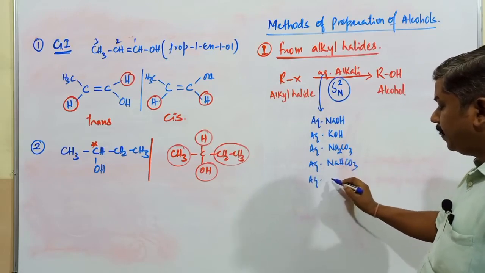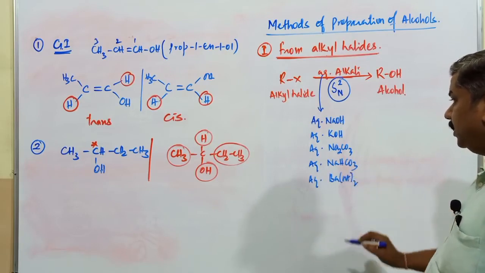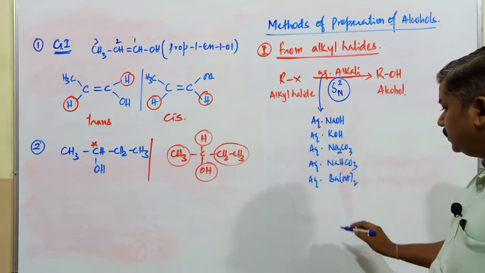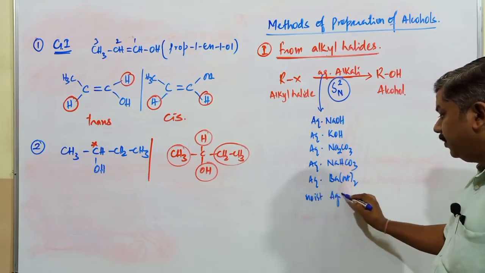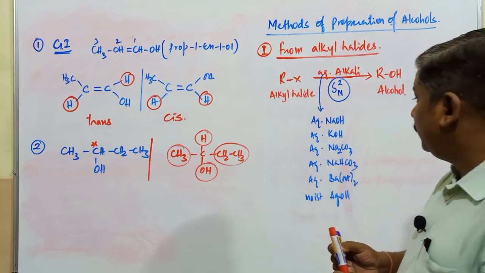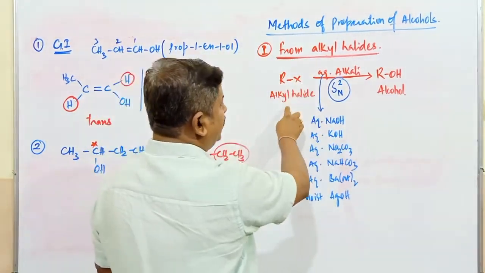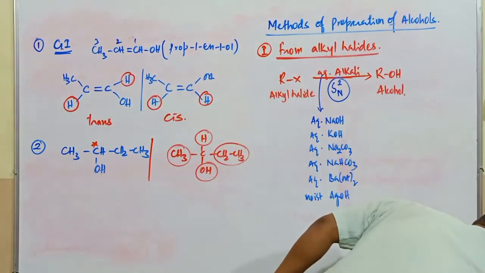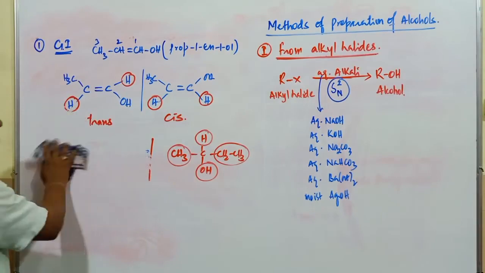Another one, barium hydroxide, Ba(OH)2. Next one, even we can use a certain amount of moist AgOH, moist silver hydroxide. Any of these compounds are used in this reaction. So alkyl halides are generally converted into alcohol compounds. It is not only aqueous KOH or NaOH.